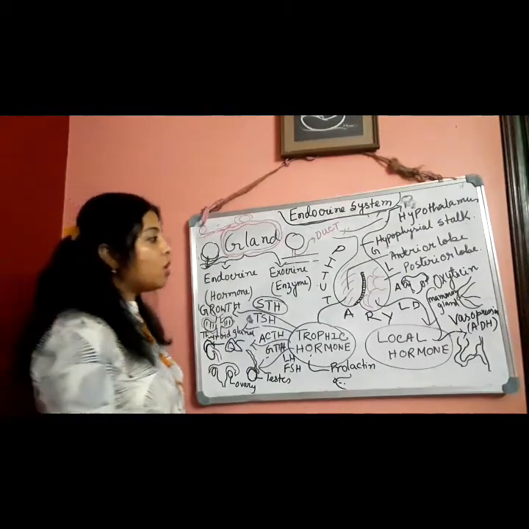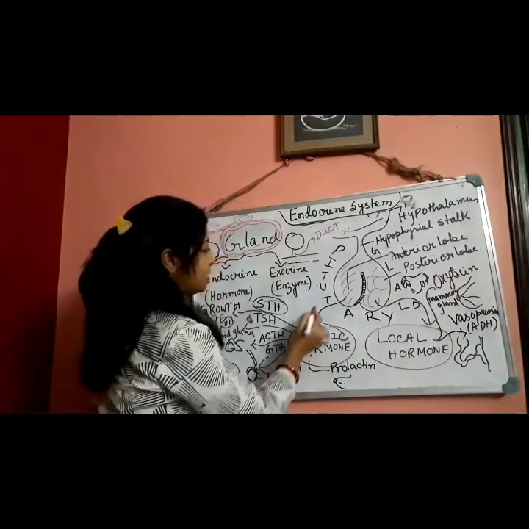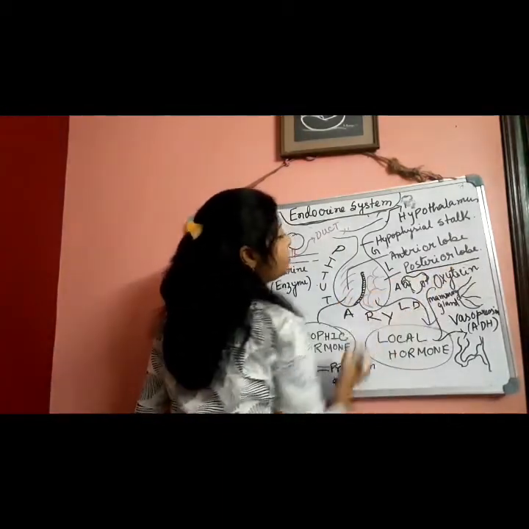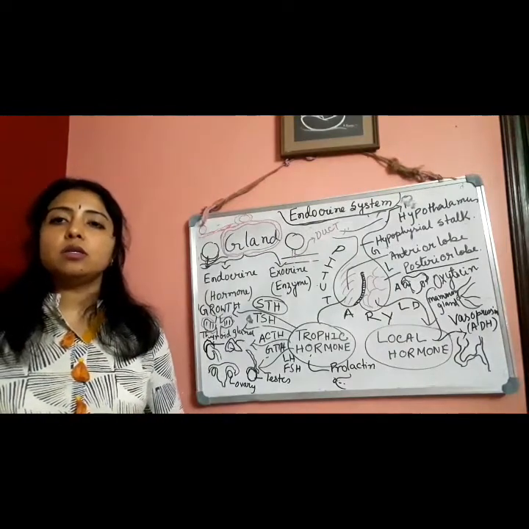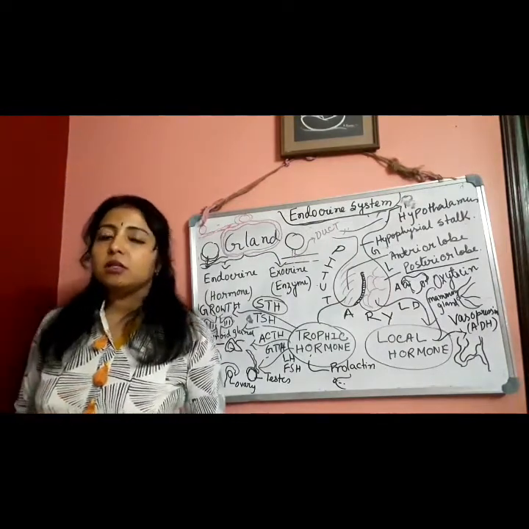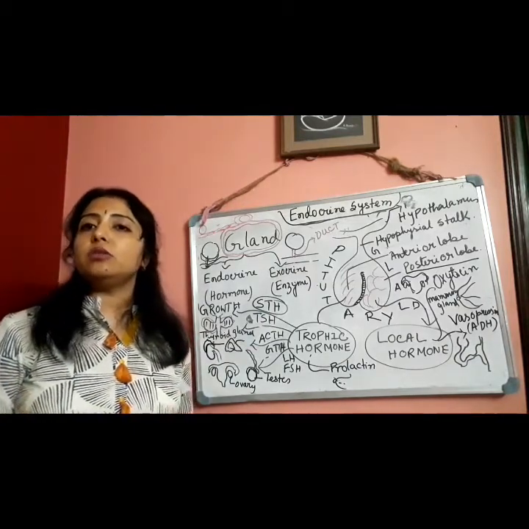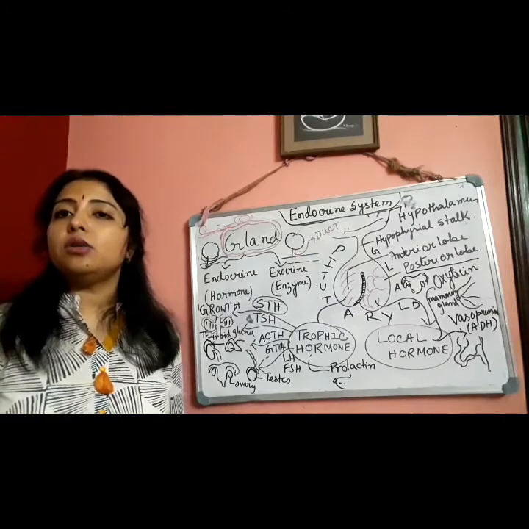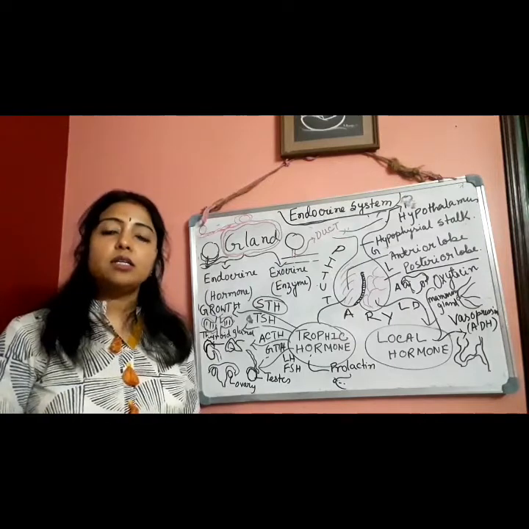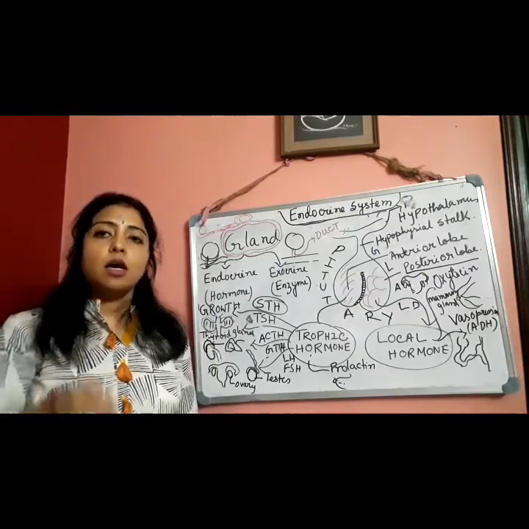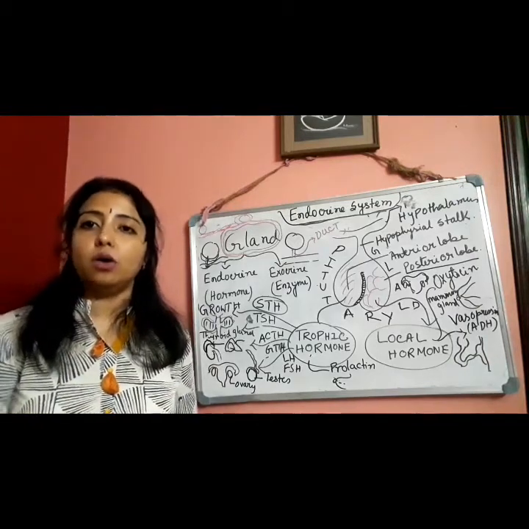Clear? But the hormones which are secreted from the posterior lobe, it is anterior lobe and it is posterior lobe, these hormones are known as local hormones, because after secretion of these hormones from the posterior lobe of pituitary gland, they do not stimulate the other endocrine glands to secrete their hormones, but they do other works. What? After secreting, they will regulate the activity of other organs.